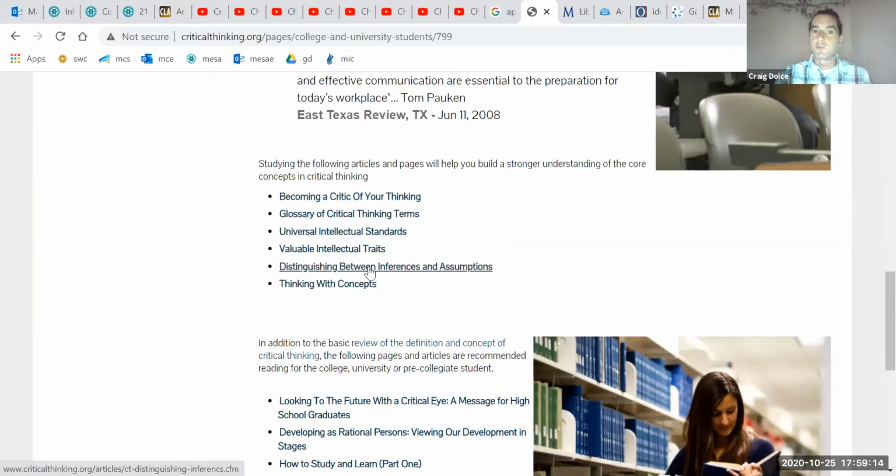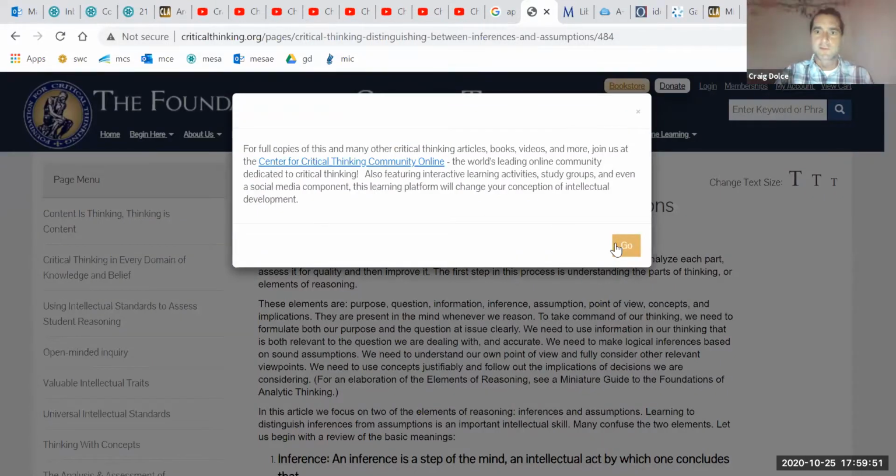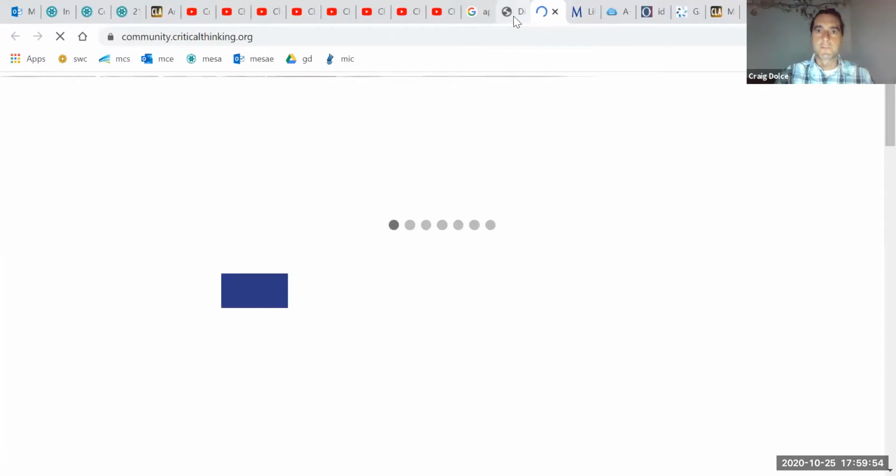And probably the best one would be distinguishing between inferences and assumptions, because we've been discussing hidden assumptions and how an inference needs factual proof. It needs facts, premises to support the conclusion. Avoid those hidden assumptions. And when characters give in to those hidden assumptions because they might want something to be true, and they use that emotional appeal illogically, usually negative things result. So when you click on distinguishing between inferences and assumptions, in addition to this being a possible source, sorry about that.